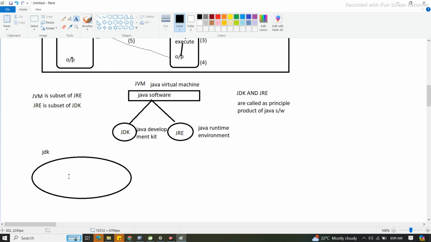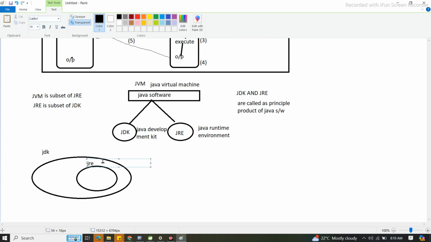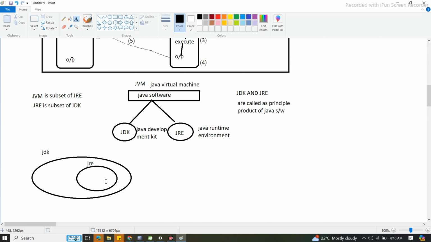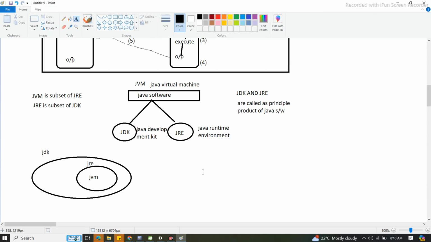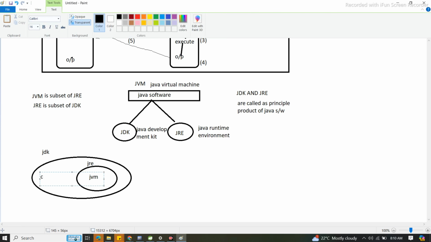Inside JDK, what will be there? JRE is there or not? Yes, this is JRE. So inside JRE, what will be there? JVM will be there. So now, you understood or not? See here, inside JDK, compiler is also there.